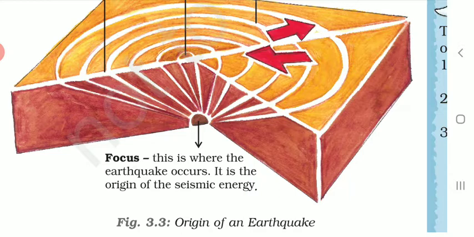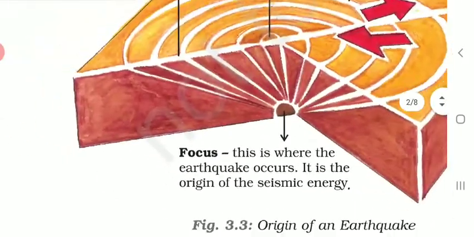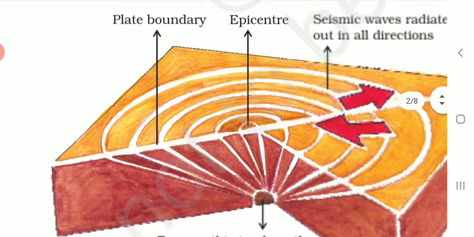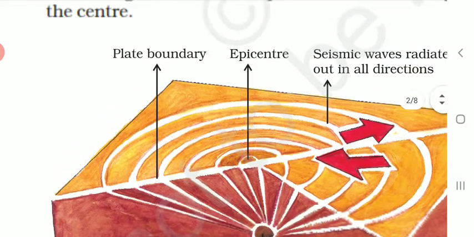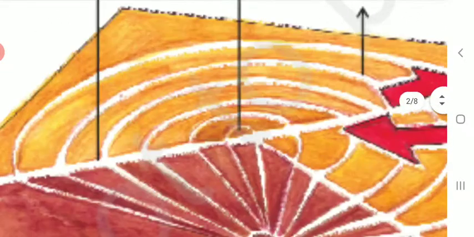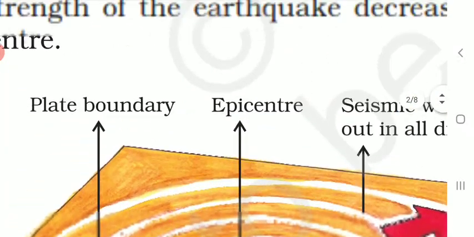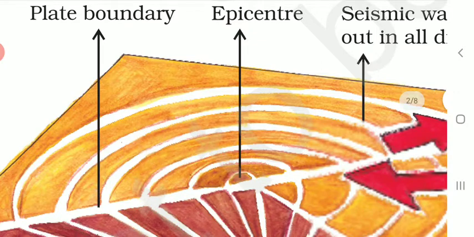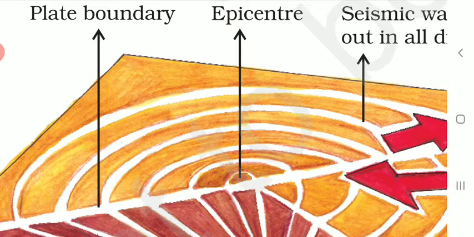So it is the place or the point where the earthquake starts. This earthquake starting point or origin point is called the focus. So from here the earthquake starts. Then just above the focus, on the surface of the earth where the earthquake is first experienced, there is another place. This place is called the epicenter.